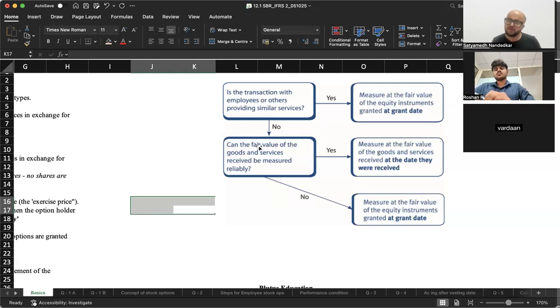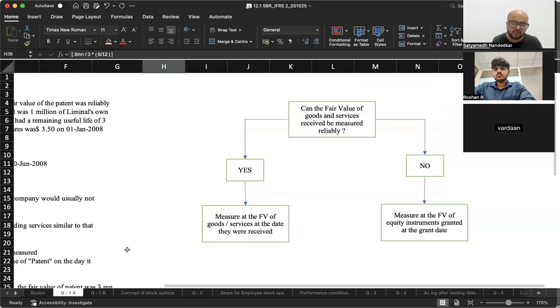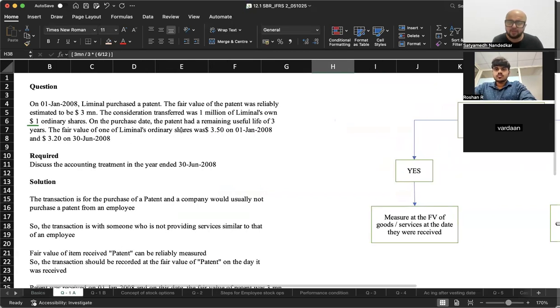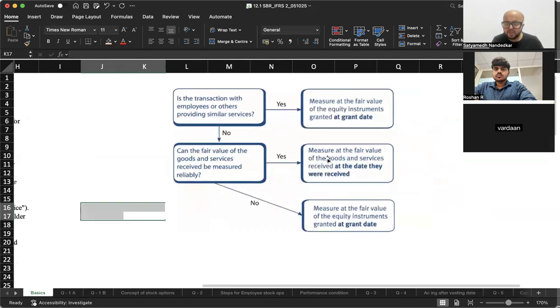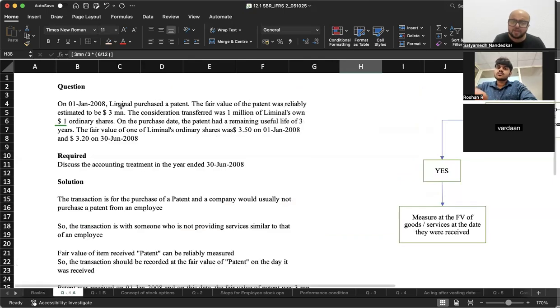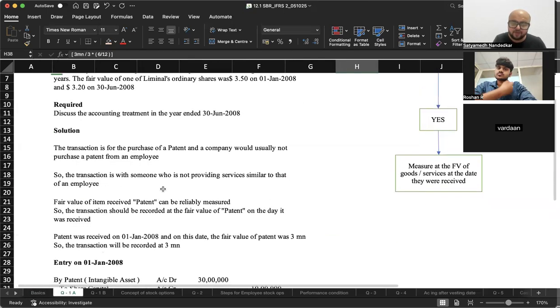Then ask, can the fair value of goods and services be measured reliably? The answer is yes, it can be measured reliably at 3 million. If the fair value of goods and services can be measured reliably at 3 million, then what should you do? Measure at the fair value of goods and services at the date they were received. So you will record this transaction at 3 million. Fair value of item received, patent, can be reliably measured, so record the transaction at the fair value of the patent on the day it was received.